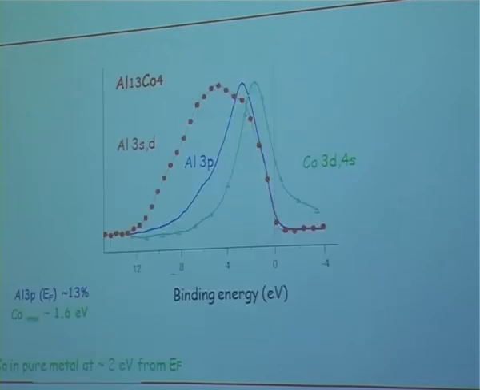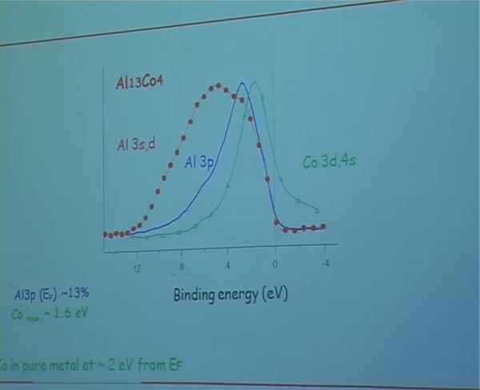This is another example. This is a so-called complex intermetallic. This means that the size of the unit cell is larger than in the previous case, with many more atoms than in the previous case. And you see that we have something which is completely different. This green curve corresponds to cobalt 3d states, the blue aluminum 3p, the red aluminum SD.